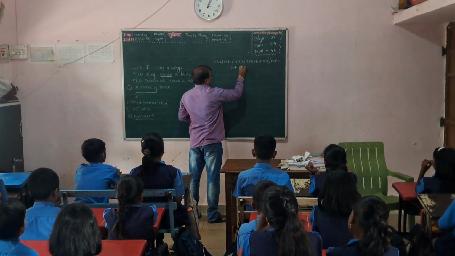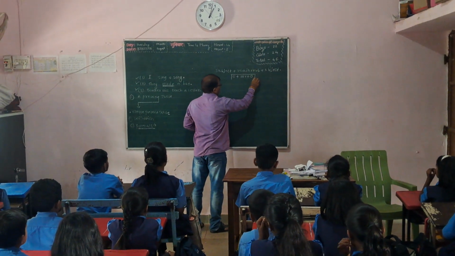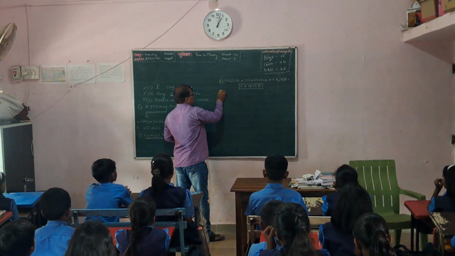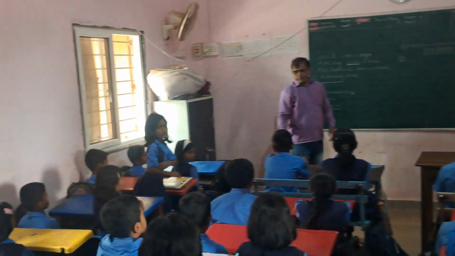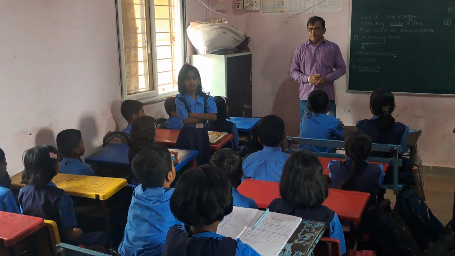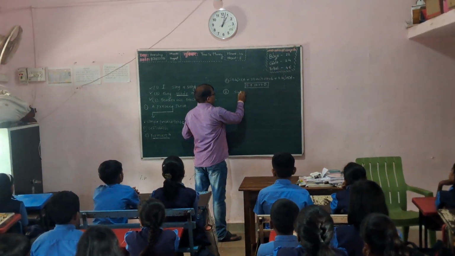Then here is S plus MV plus O. This is the short form of the formula. Formula number 1 is here, and also formula number 2 is here. Yes? Subject plus main verb plus s or es plus object. Very good.